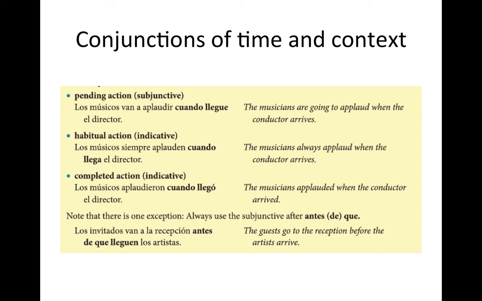And note that there is one exception, okay? You always use the subjunctive with antes de que, which is what I explained in the previous slide, because it already encompasses something that hasn't yet happened before something happens. Look at this one. Los invitados van a la recepción, right? Antes de que lleguen los artistas, before the artists arrive. So with antes de que, you will always use the subjunctive.